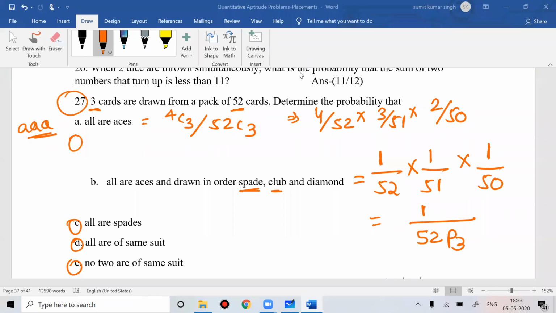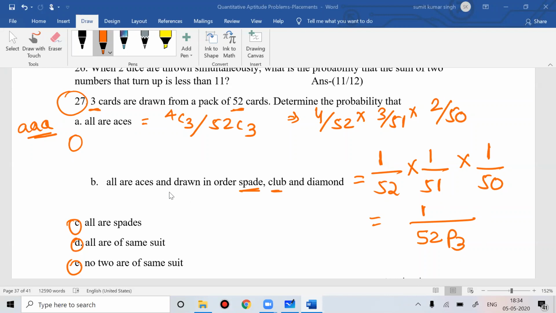So all are aces, drawn in the order spade, club, and diamond. Out of 52 cards, how many aces of spade are there? There are four aces: one of diamond, one of club, one of spade, one of heart. So ace of spade is 1 by 52. Now 51 cards are left. How many aces of club are left? Only one. So 1 by 51 into 1 by 50, that is nothing but 1 by 52P3.